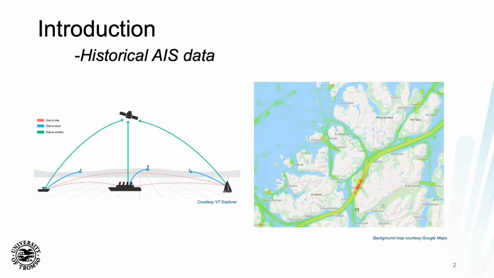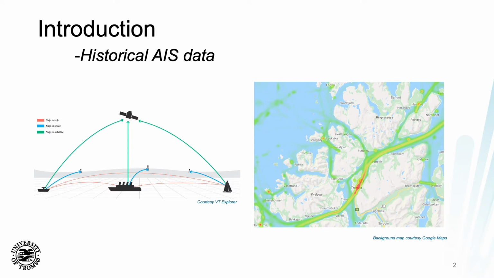So historical AIS data yields a lot of information about maritime traffic. Now AIS, or the Automatic Identification System, is a system that's installed on all larger vessels, which relays ship information such as the position, the course over ground, speed over ground to other vessels in the area, originally intended to aid in collision avoidance, such that navigators are able to gain a better degree of situation awareness.